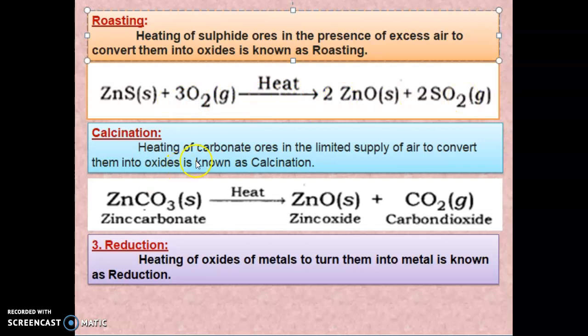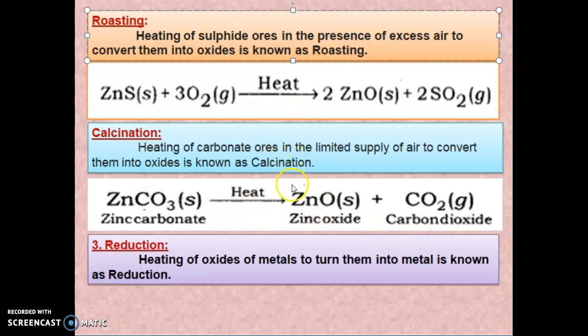Next, calcination: the heating of a carbonate ore in a limited supply of air to convert them into oxide is known as calcination. So in calcination, we will do the same process, but the presence of air is very limited. So using a lesser amount of oxygen, we will heat. Then the carbonate ore will be converted into zinc oxide. So here zinc carbonate, when heated in a limited supply of oxygen, gives zinc oxide plus CO2.